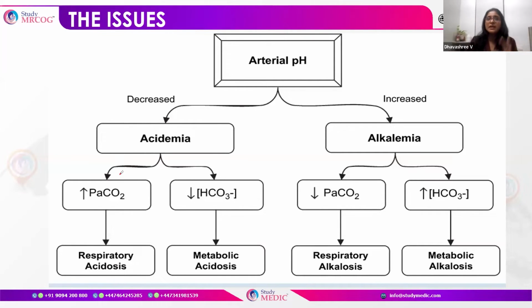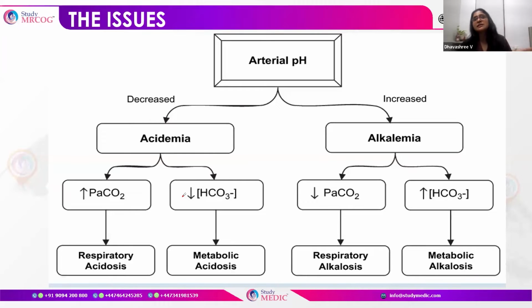There can again be acidemia by reduction of HCO3, the bicarbonate ion. When that is reduced, there is more H plus, and this causes metabolic acidosis. So metabolic acidosis happens when there is reduced bicarbonate, and respiratory acidosis occurs when there is a raised PCO2.